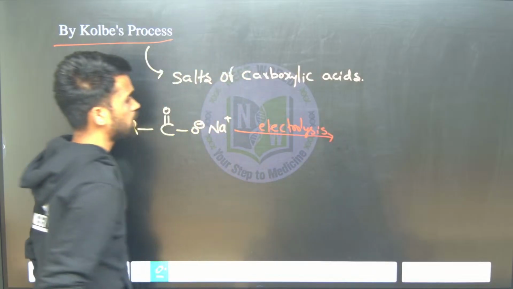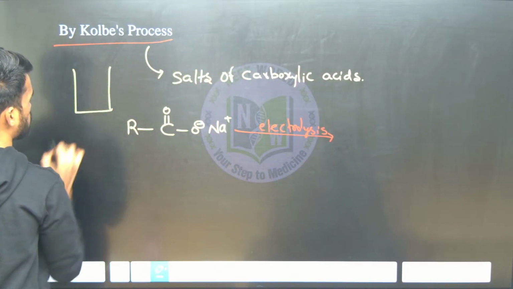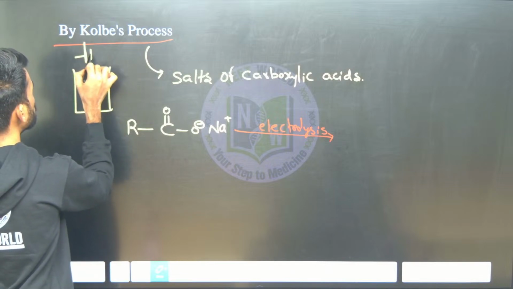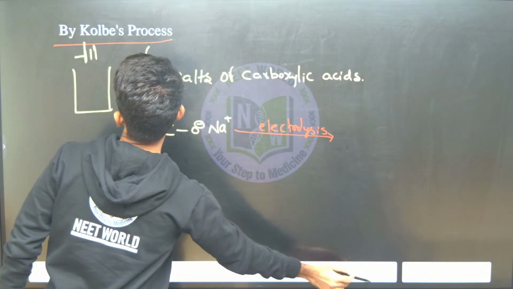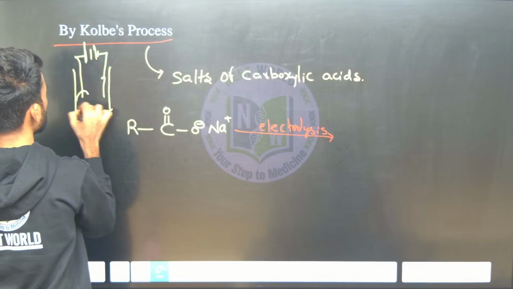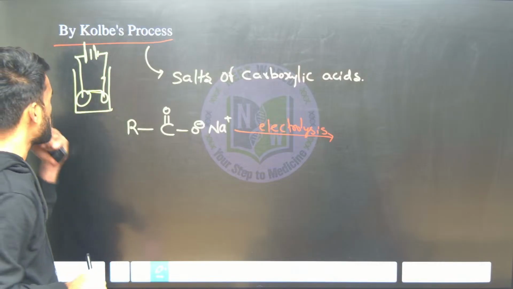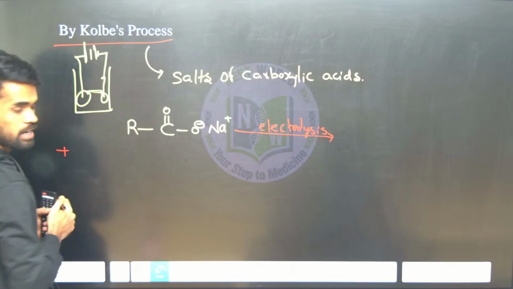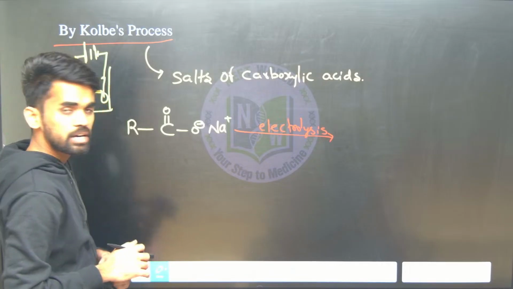When we are doing the electrolysis process, what does it mean? You have a battery here, from which you are passing electricity into this electrolytic solution. Now we have anode and we have cathode. At the anode oxidation takes place, at the cathode reduction takes place.